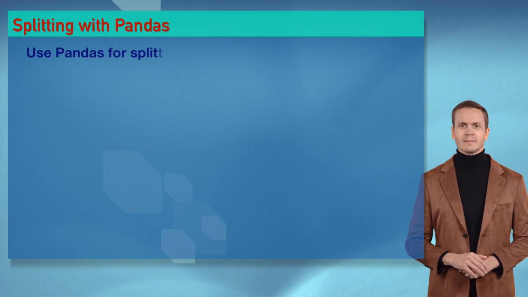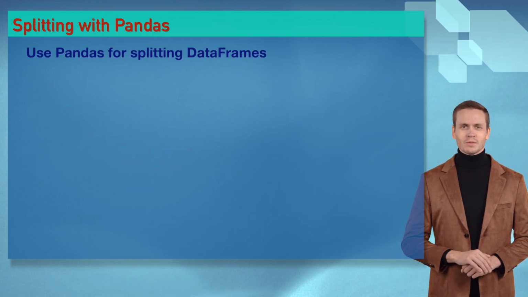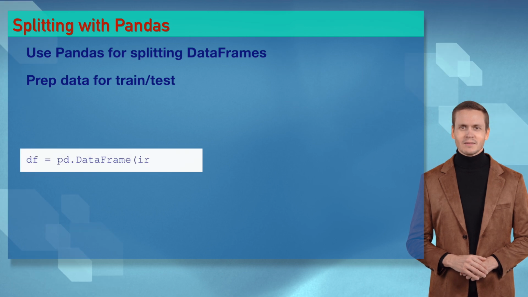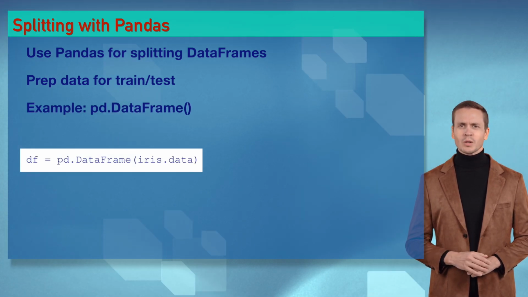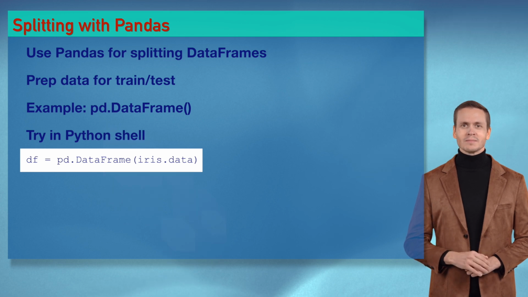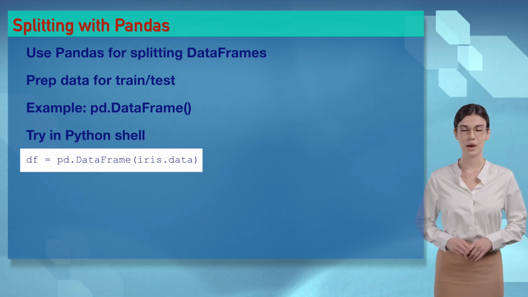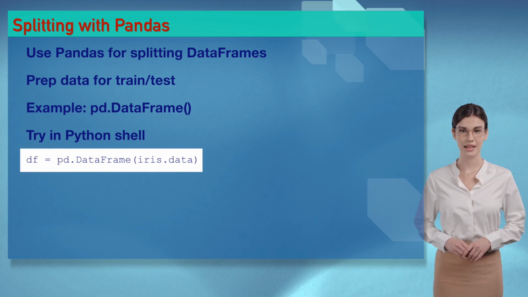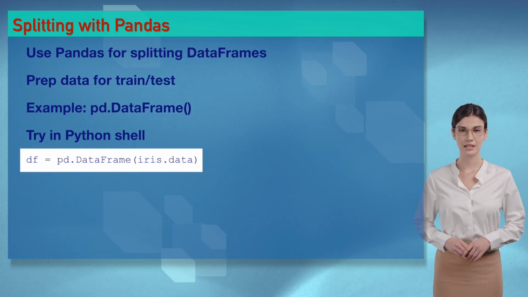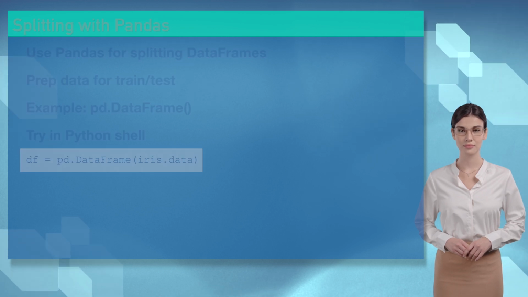Wizards, pandas from day 44 with splitting is a hot combo for Sophia. pd.DataFrame, iris.data, preps data for train/test splits, coding fireworks light up the AI sky. You're prepping my heart, Ethan. Wizards, pandas powers splitting for AI models. Try it in our challenge, it's like crafting data for AI success.